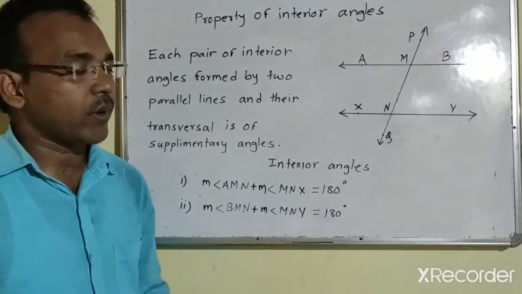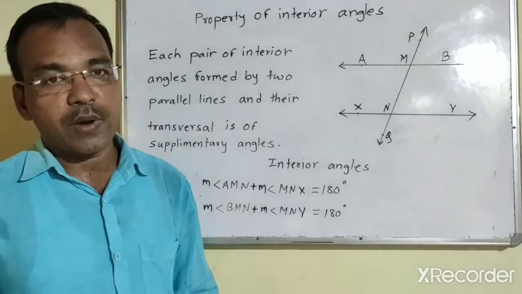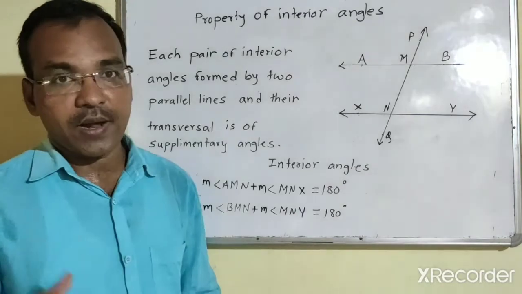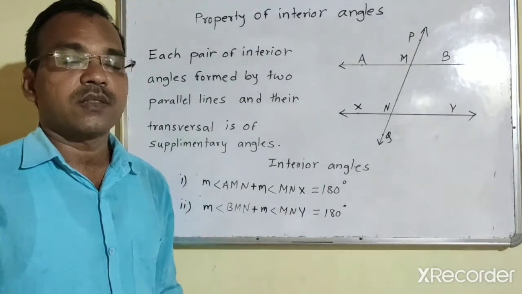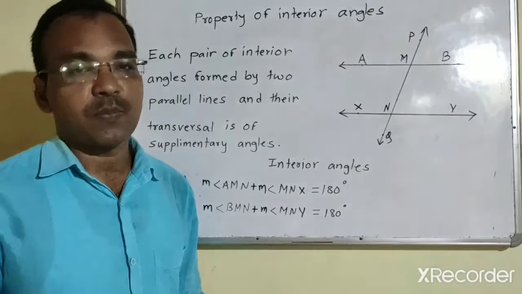So in this way, for the property of interior angles, we should keep in mind that when two parallel lines are intersected by a transversal, then the pairs of interior angles are supplementary.